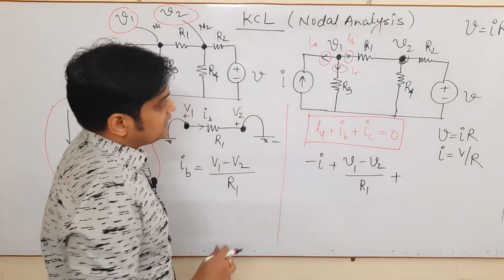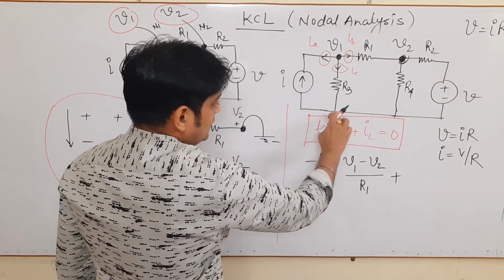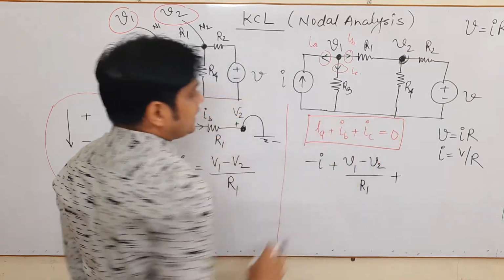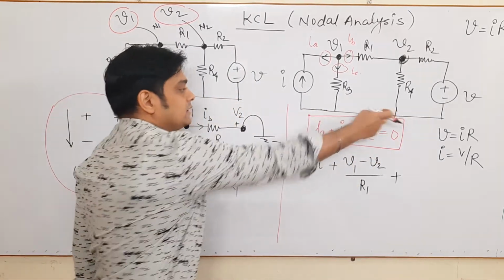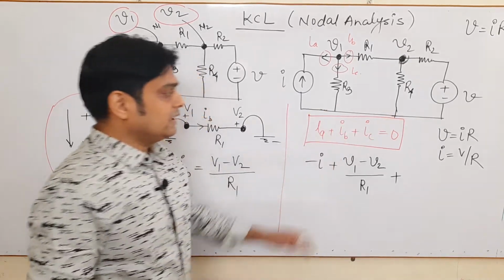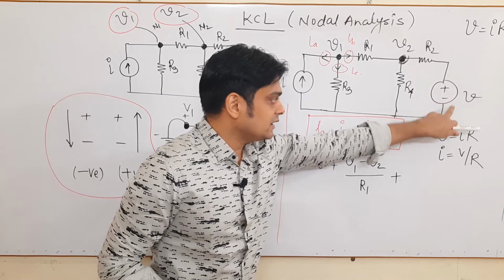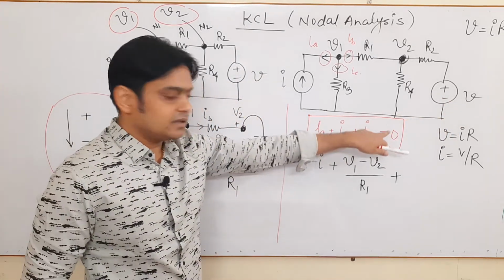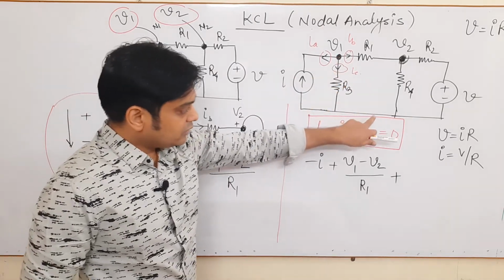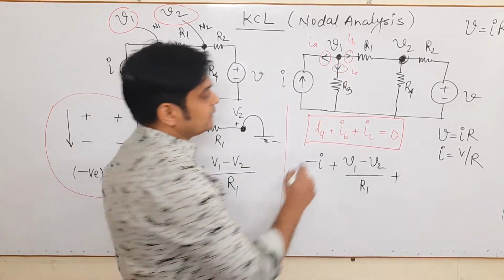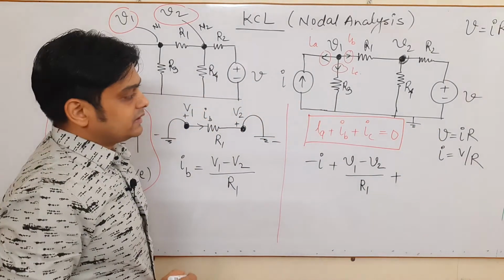What is the value of IC? Again, this voltage is V1. This is generally at ground potential. Just keep in mind, in various networks it is not shown, but you should always remember that this negative potential is generally connected to the ground. Whatever the potential here, we will consider it as 0 volt.